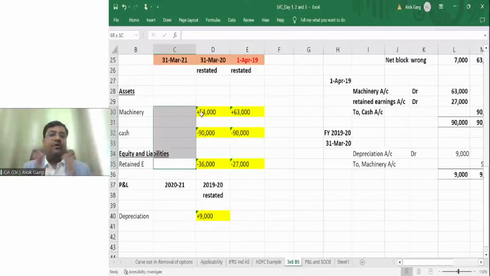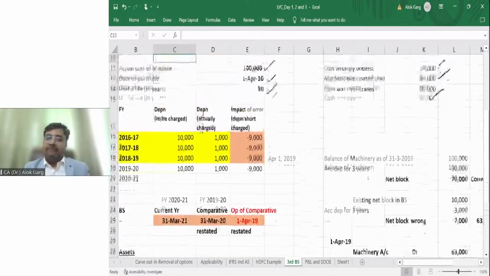Is that clear to all of you? So friends, in Ind AS, if there is a material prior period error or there is a change in accounting policy retrospectively, the company has to restate the comparative number and the company has to give the third balance sheet as well. The third balance sheet means the balance sheet as on the opening of the comparative period to give a cumulative impact till the opening date of the comparative period. And this is how this has to be done, right?